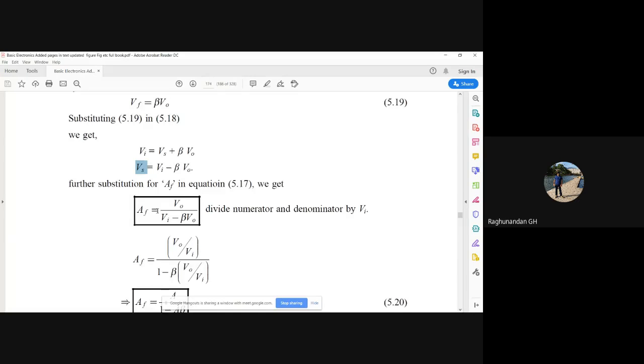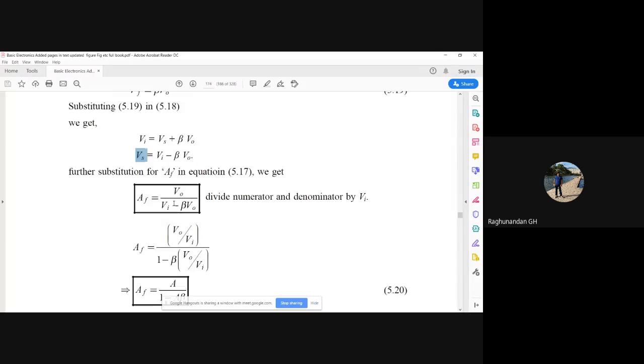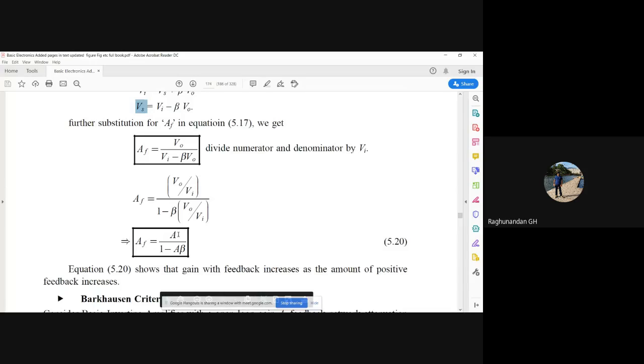After that, we take AF is equal to V naught by Vs. Substituting Vi minus beta V naught, we divide numerator and denominator by Vi. V naught by Vi, we know that it is the gain A, gain without feedback. So we get AF is equal to A by 1 minus A beta.